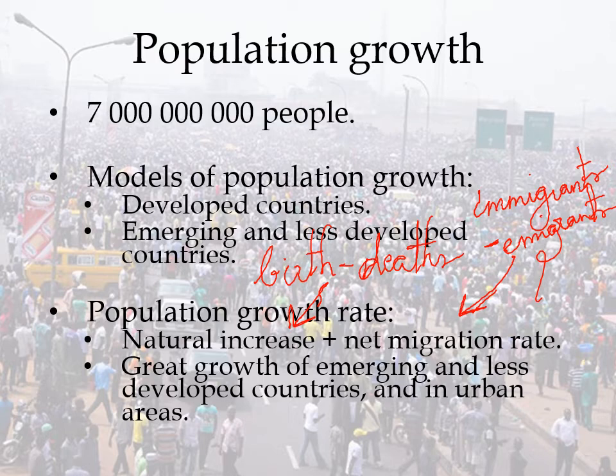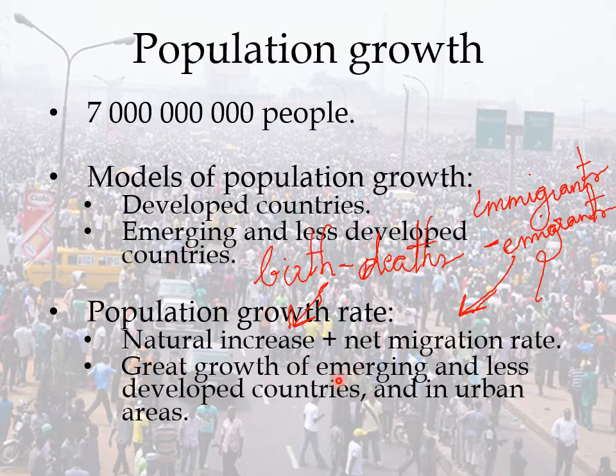This shows how the global population is growing or not. For example, the richest countries can have a very low natural increase that can even be negative because the births are very low and the deaths are very high, but they have a positive migration rate, so they will receive more and more people.